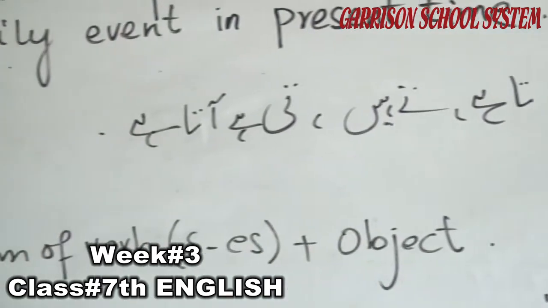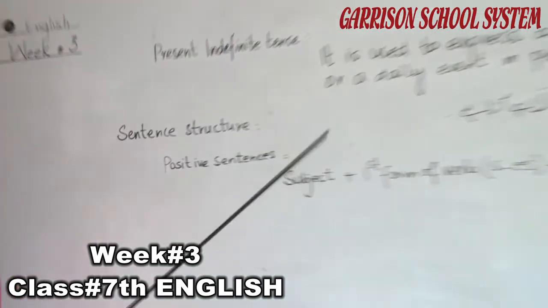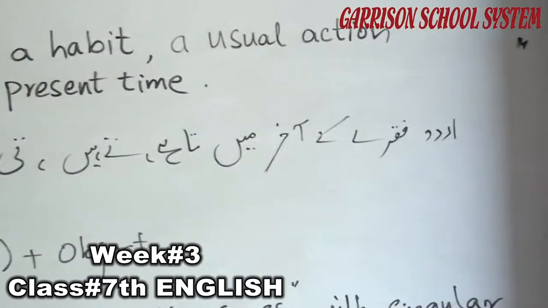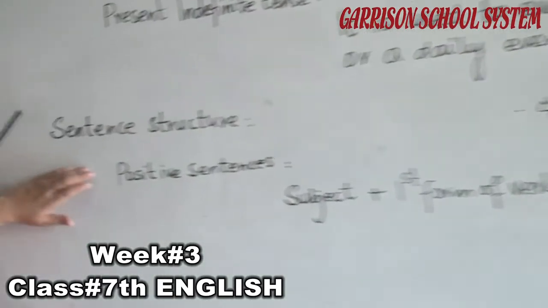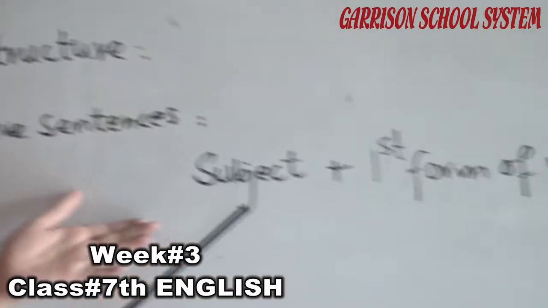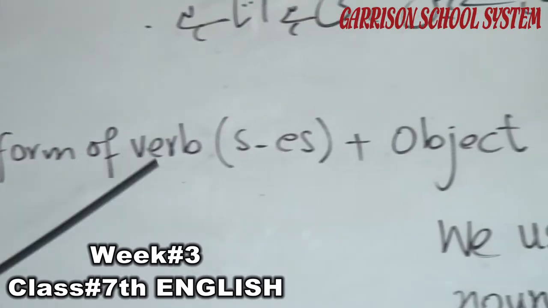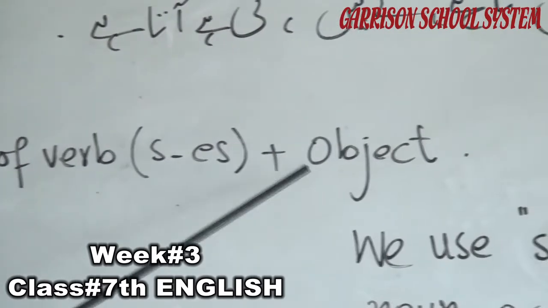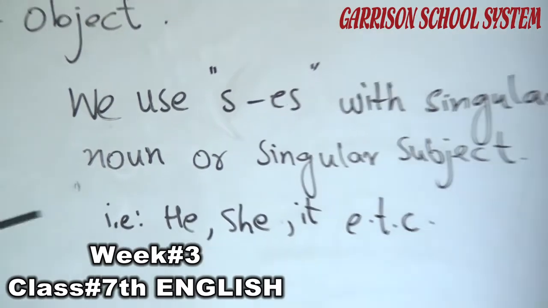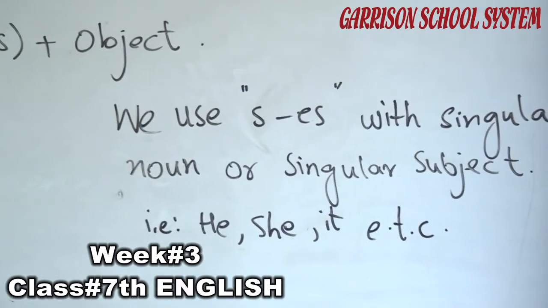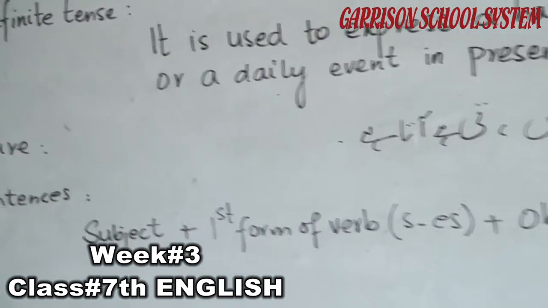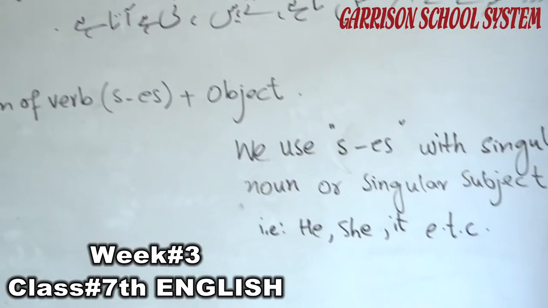Look at this sentence structure. In Urdu, the sentence ends in ta hai, te hain, ti hai, ata hai. For the sentence structure of positive sentences that do not contain not, meaning simple sentences: subject, first form of verb with s or es, plus object. We use s and es with a singular noun or singular subject, that is he, she, it, etc. For example, the name of a person, a singular noun, a singular subject, we use s or es with the first form of verb.